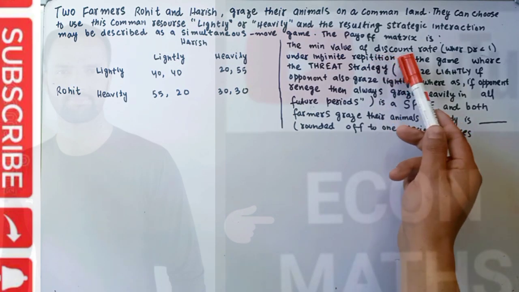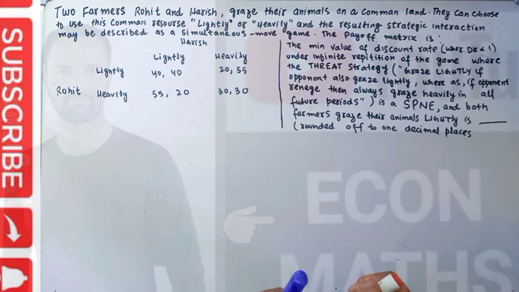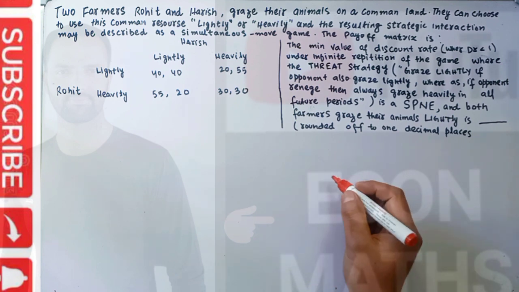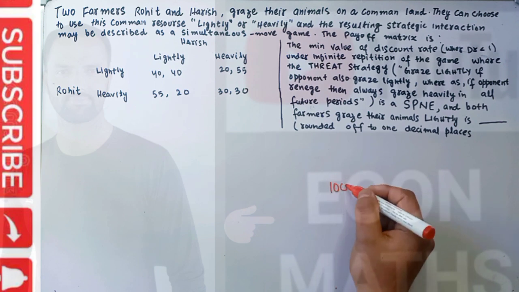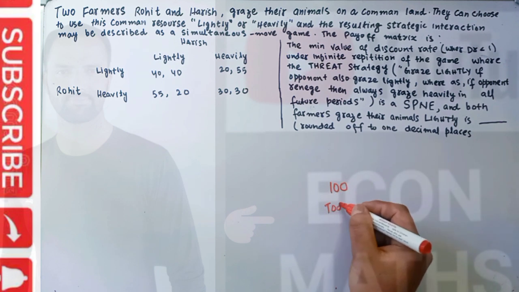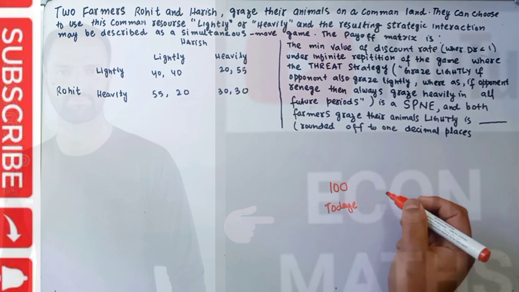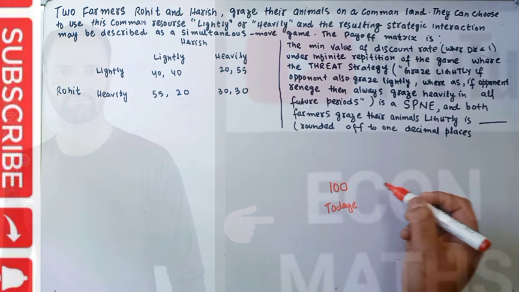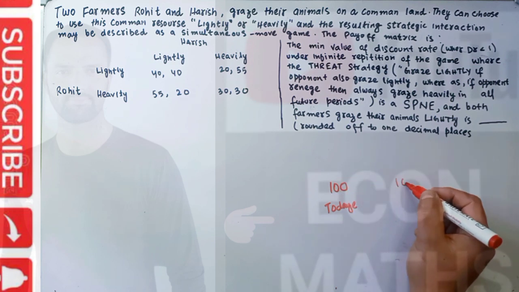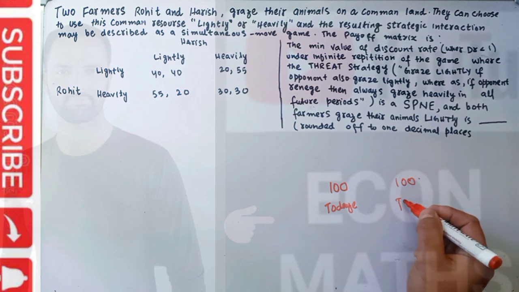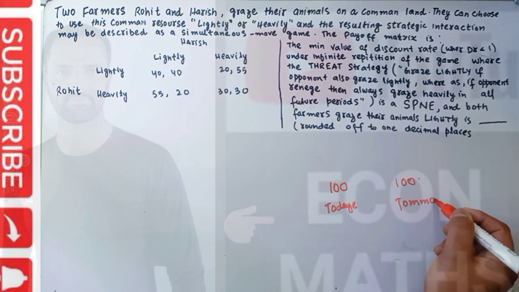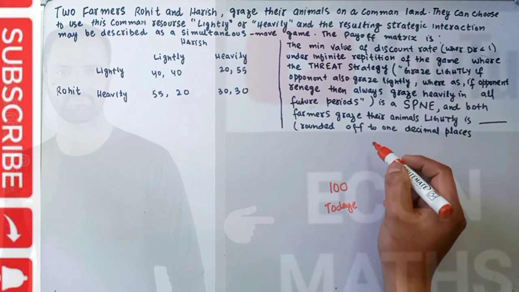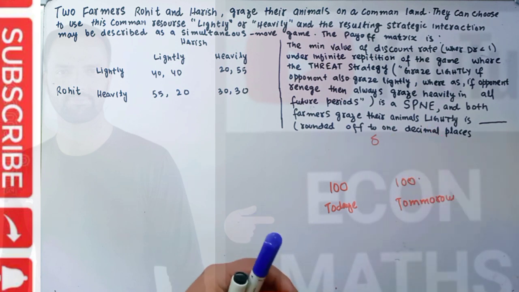Now, what is meant by this discount rate? Let me give you an example. If a person is being offered, let us say, $100 today, and he is also being told you can take this $100 tomorrow, I am just talking about the discount rate which we denote by delta.